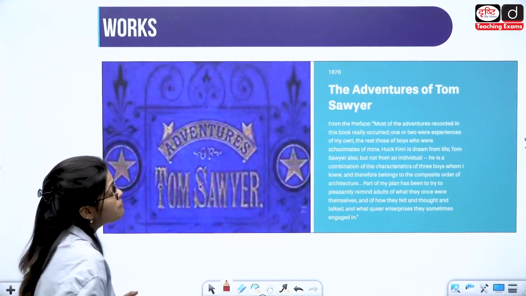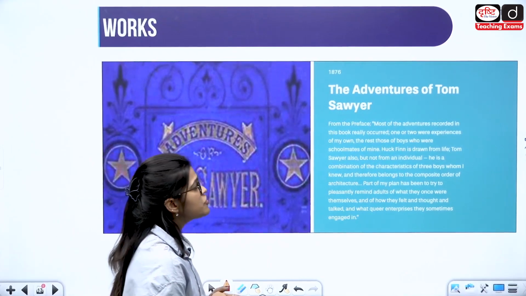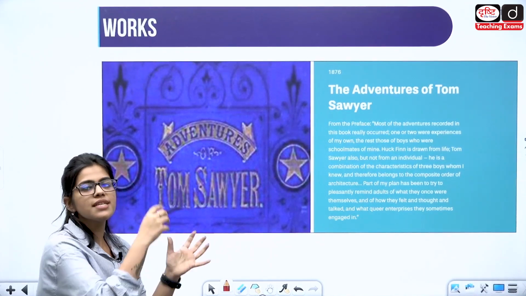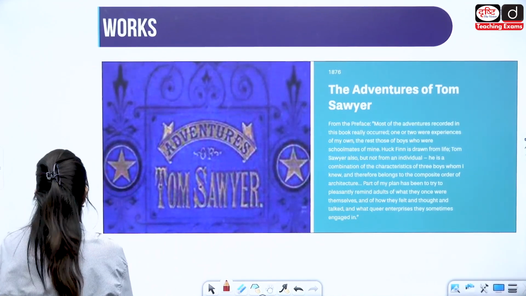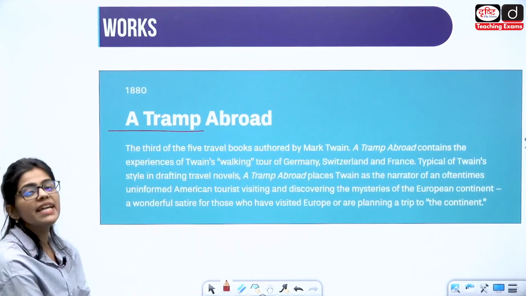Then we have another important work in 1876. This work is coming out, The Adventures of Tom Sawyer. The Adventures of Tom Sawyer, as I told you, is a work जिसकी summary आपको greater detail में पढ़नी पड़ेगी. It can be asked in the paper as well. Then there is another work, A Tramp Abroad, in 1880.